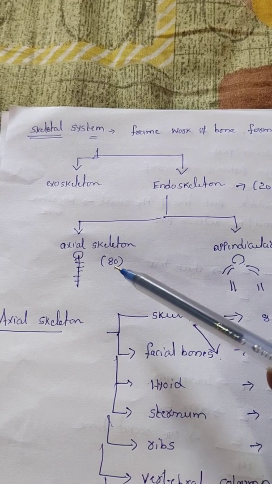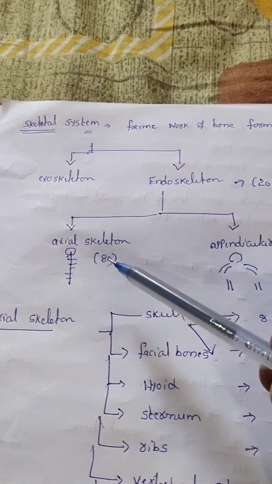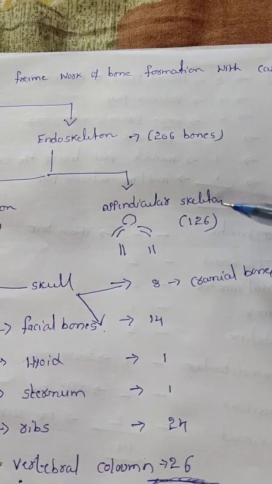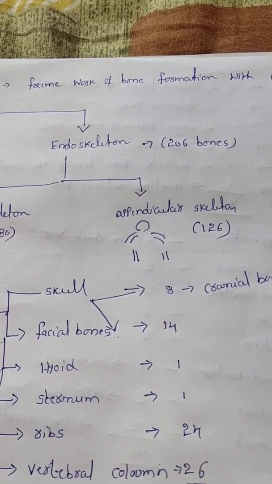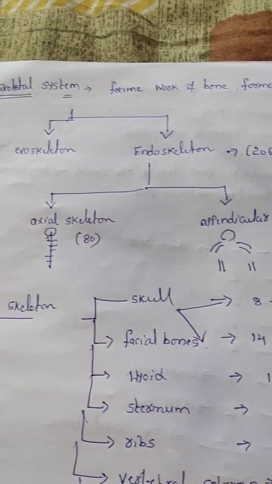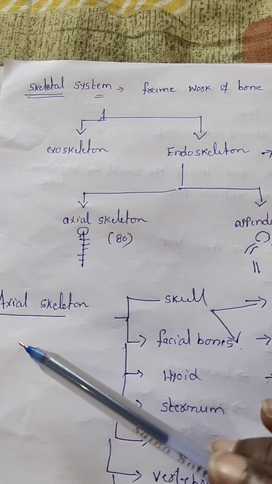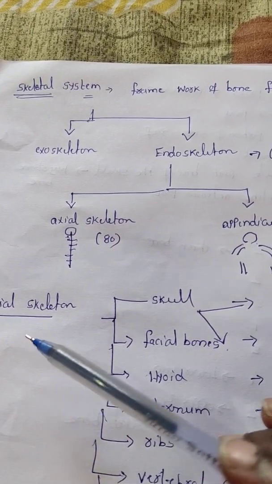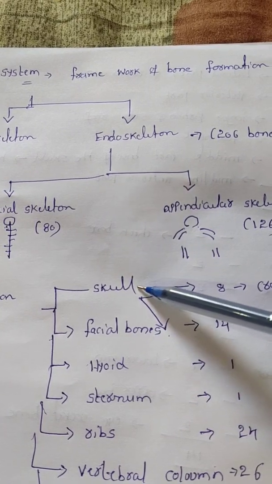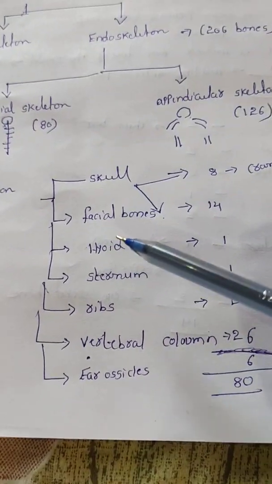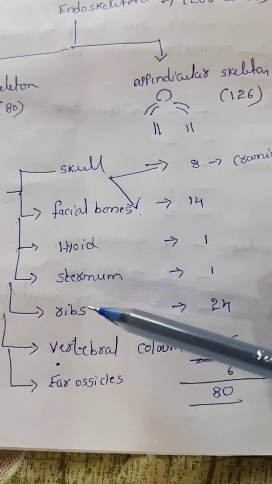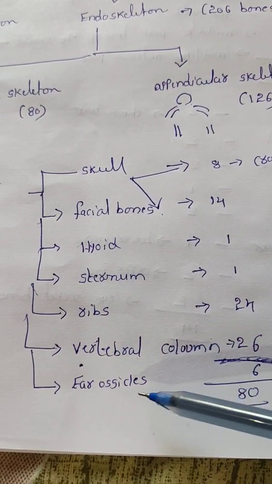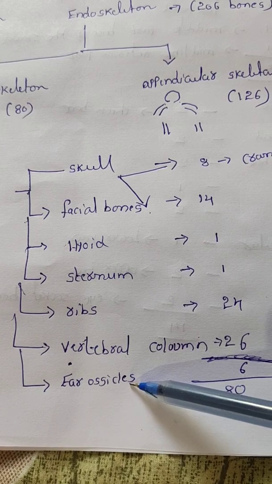How many bones does the axial skeleton have? 80 bones. The appendicular skeleton has 126 bones. Totally 206 bones are present. Now first I will go for the axial skeleton. The axial skeleton consists of the skull, hyoid bone, sternum, ribs, vertebral column, and ear ossicles.